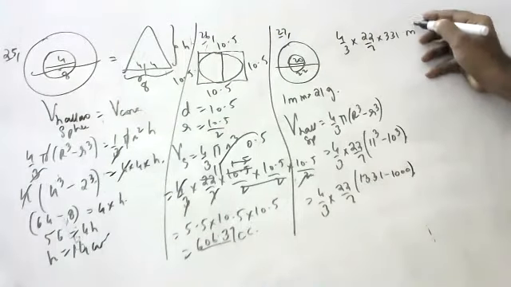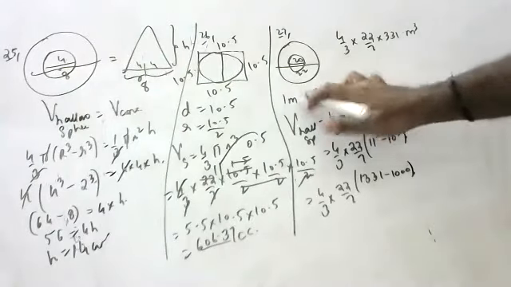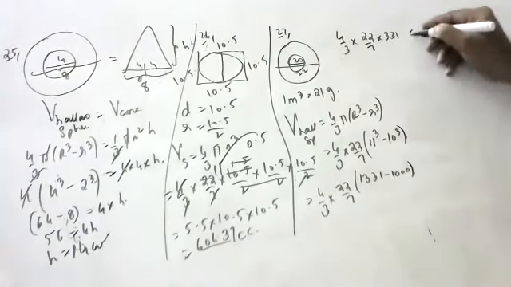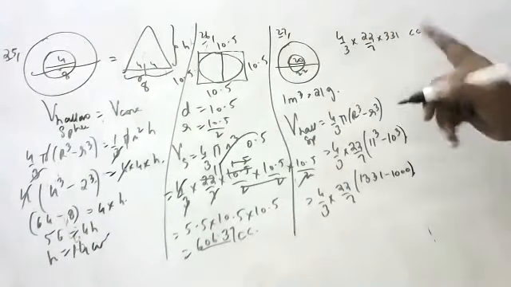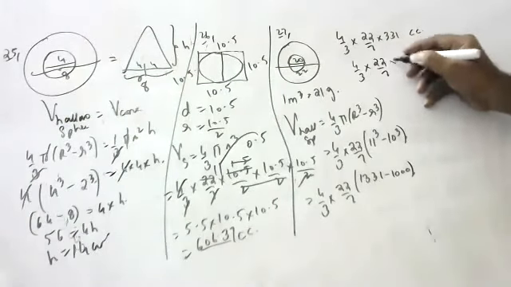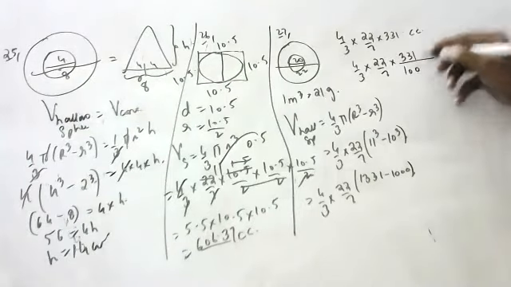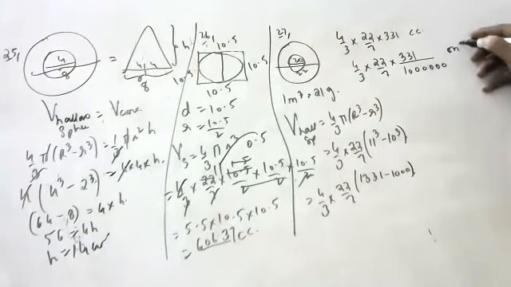This is in centimeter cube. How to convert cc to meter cube? Not by 1000. Centimeters to meters is by 100, so centimeter cube means by 100 cubed.